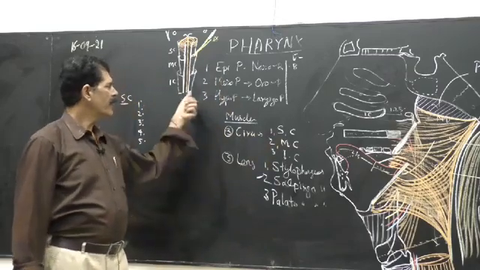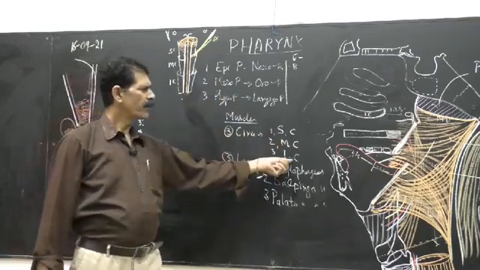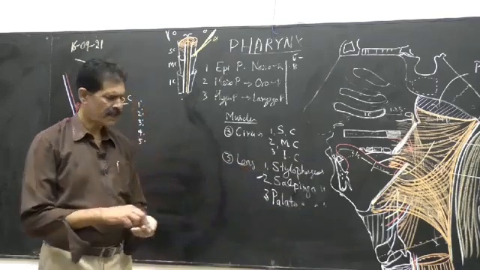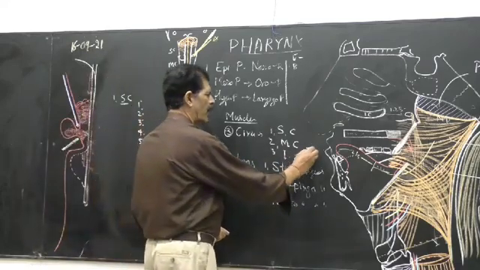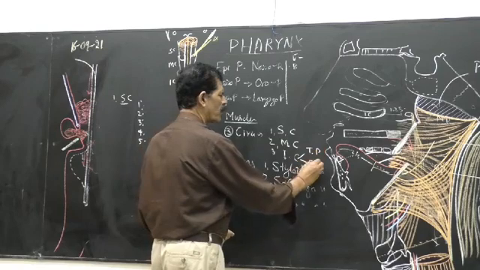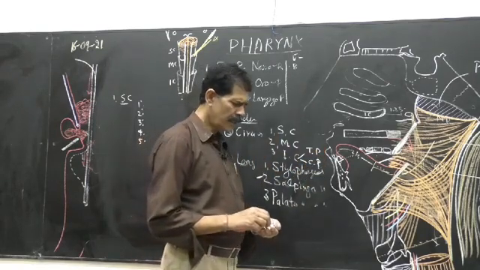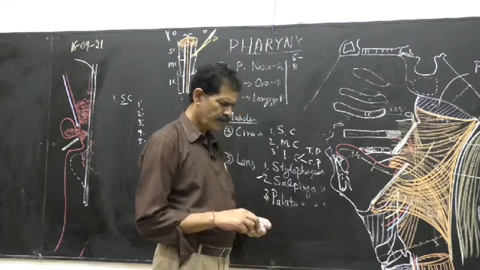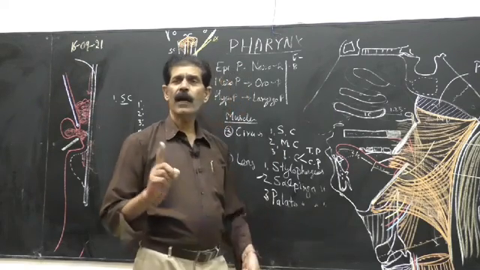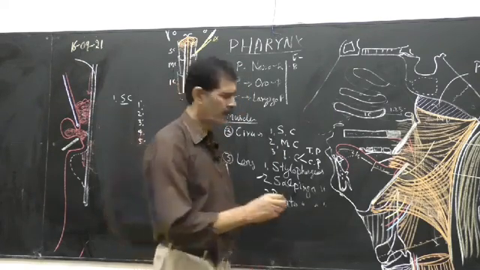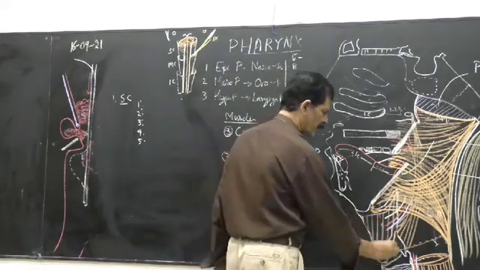Then comes the inferior constrictor. So the inferior constrictor muscle has 2 parts, thyropharyngeus and cricopharyngeus. The thyropharyngeus muscle takes origin from the oblique line on the thyroid lamina. This is the oblique line we have seen.